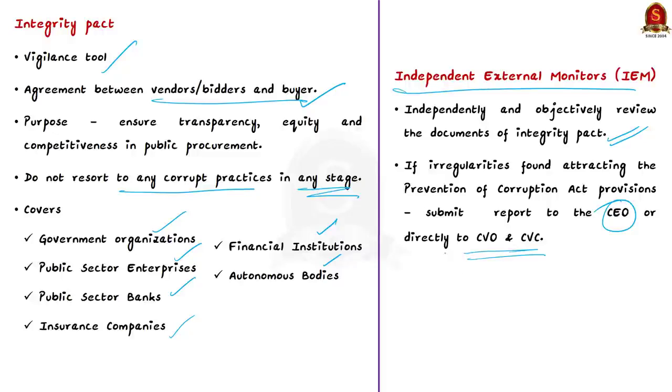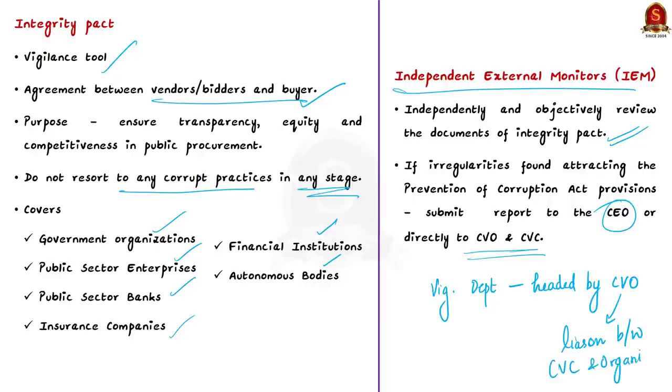See, you should know that each department or organization that is covered under the normal advisory jurisdiction of Central Vigilance Commission has a vigilance department. Now, this department is headed by a senior level officer who is designated as the Chief Vigilance Officer. Such an officer is appointed with the concurrence of the Central Vigilance Commission. And the officer is a liaison between the organization where he is a Chief Vigilance Officer and the Central Vigilance Commission. So this report could also be directly submitted to the Chief Vigilance Officer. Now, these independent external monitors also report if they find serious irregularities which attract the provisions of Prevention of Corruption Act. So for ensuring that the Integrity Pact is executed properly, independent external monitors are important.